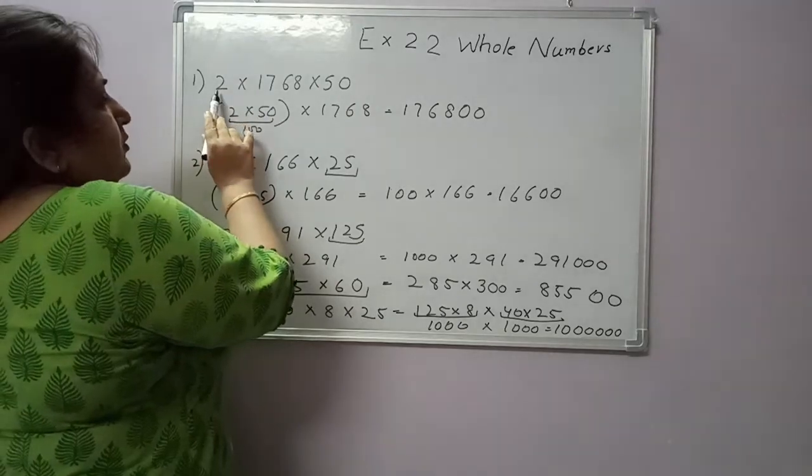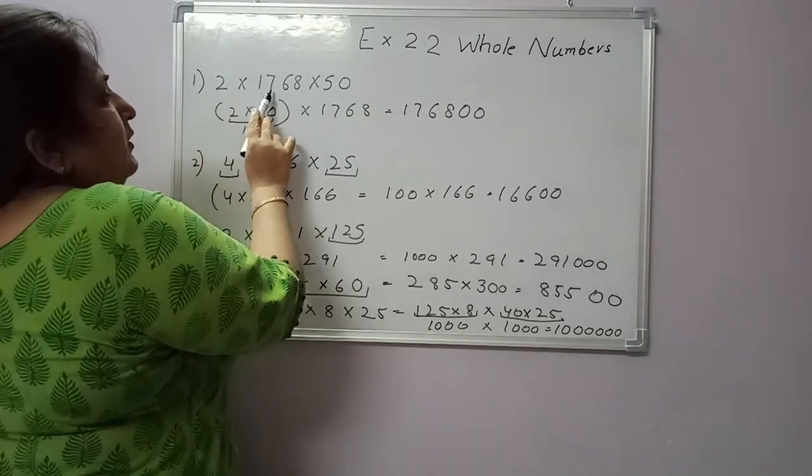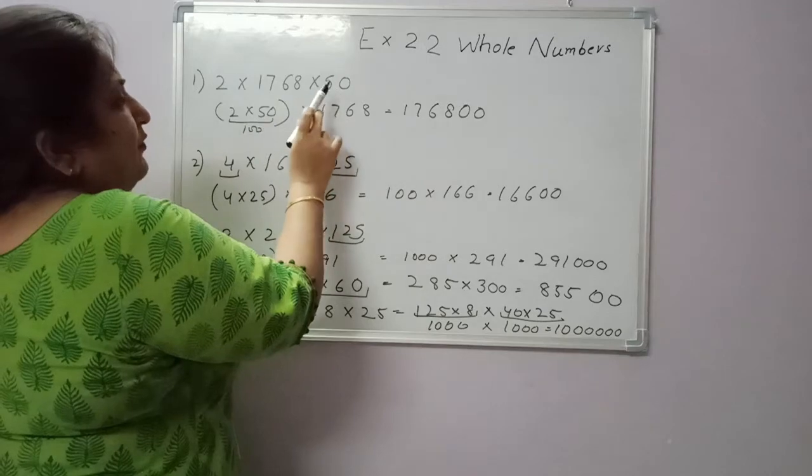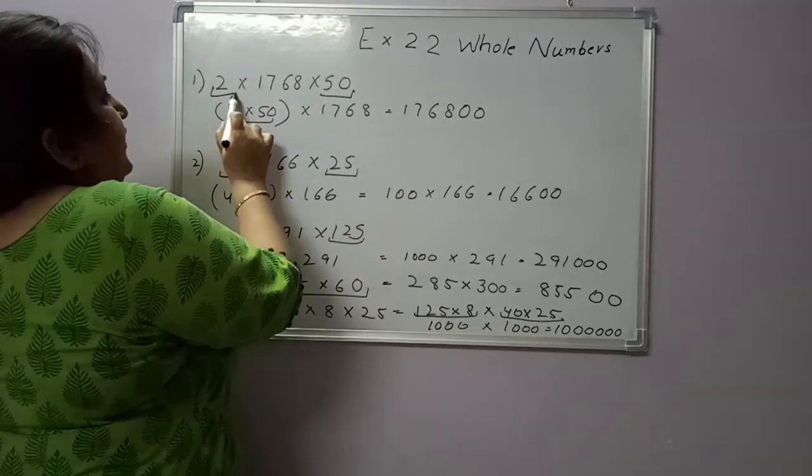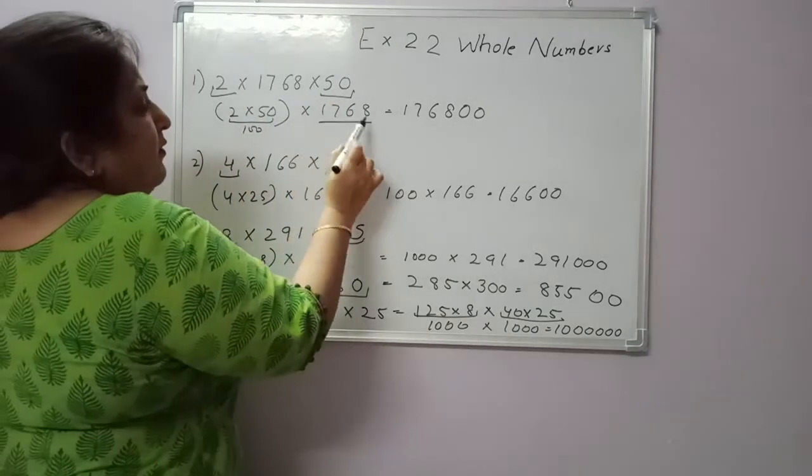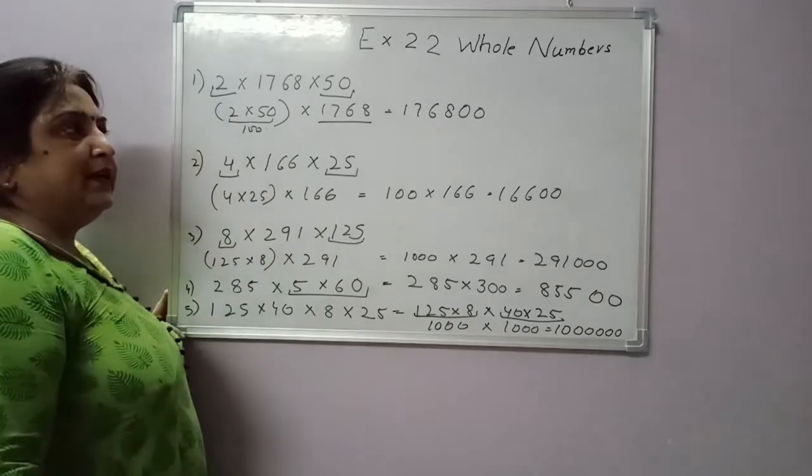This is the question. 2 into 1768 into 50. So we'll select 50 and 2 in the bracket and 1768 outside.